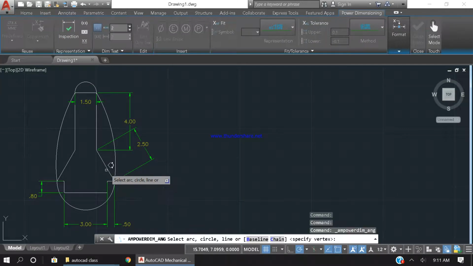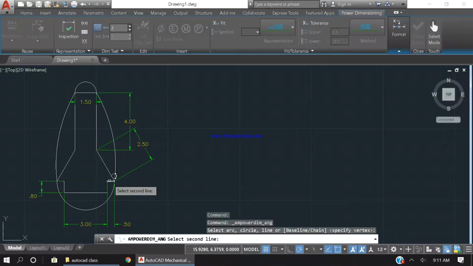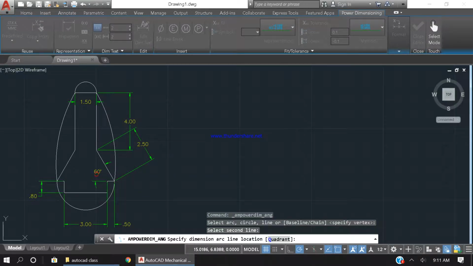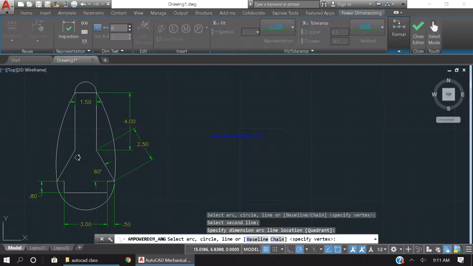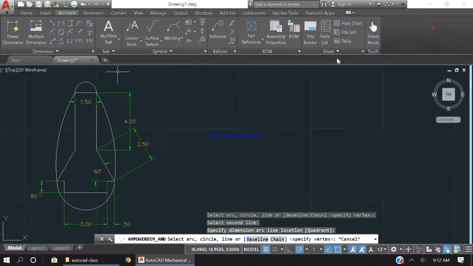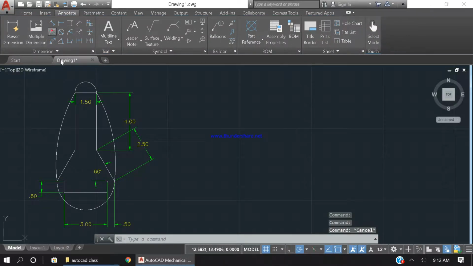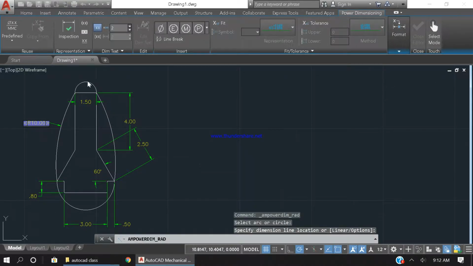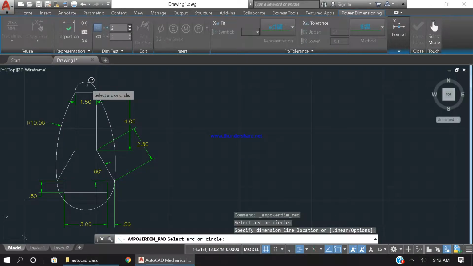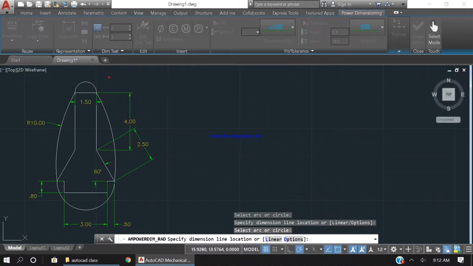And I'm going to put an angular dimension right here so I know which line it is. And this other line over here is basically going to be a mirror. I'm going to mirror this line right here. It'll be very easy, it's not going to be difficult. And now I'm going to put a radius on this one and this one.